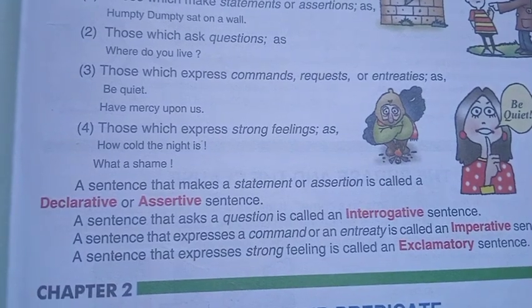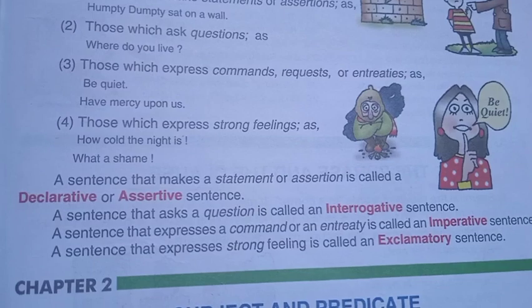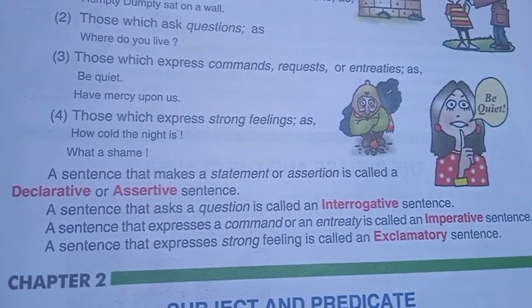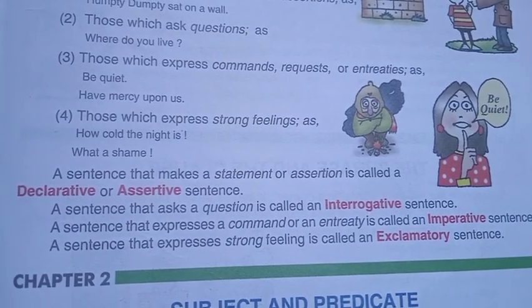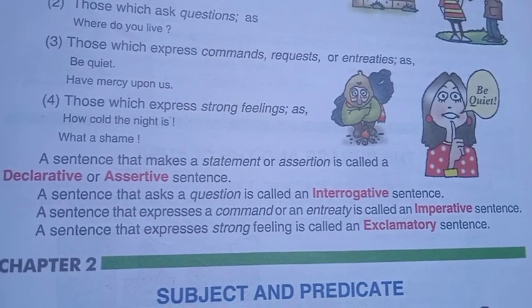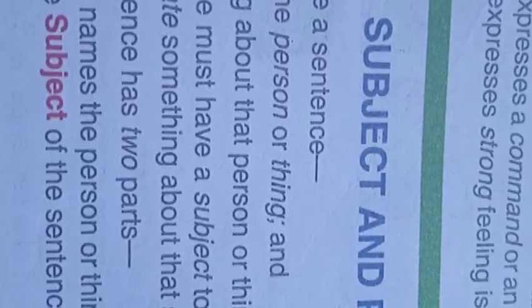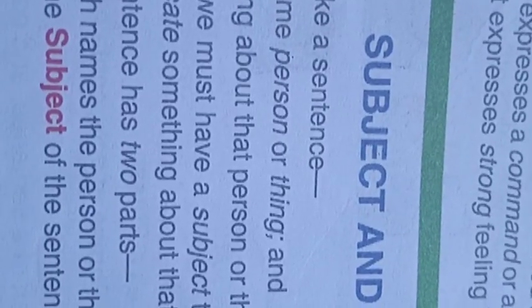A sentence that makes a statement or assertion is called a declarative or assertive sentence. A sentence that asks a question is called an interrogative sentence. A sentence that expresses a command or an entreaty is called an imperative sentence. A sentence that expresses strong feelings is called an exclamatory sentence. In a sentence, there are two parts.